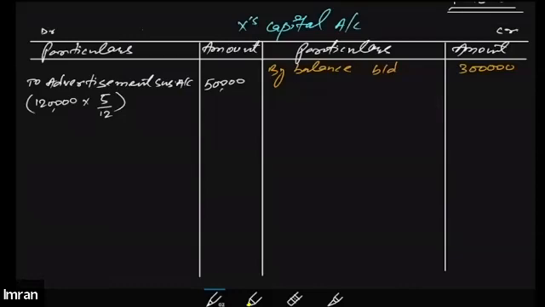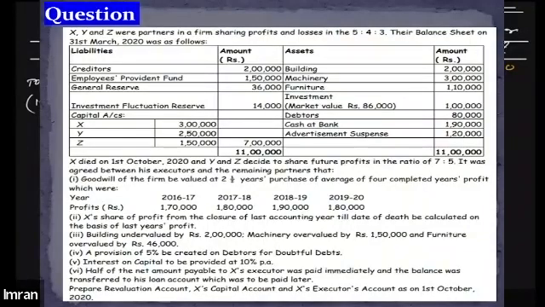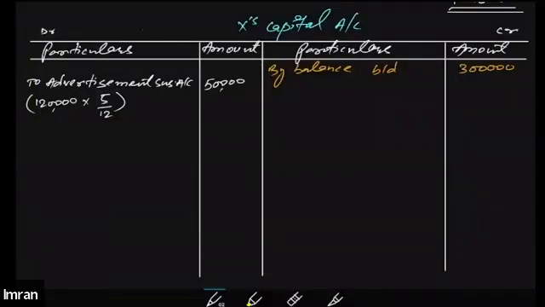Yes, sir. Okay. Now let's move to the other items on the liability side. You can see we have a general reserve over there as well. And since there is no adjustment given regarding the general reserve, that means the entire general reserve can be distributed among the partners in the profit sharing ratio. So that simply means that X is going to share 5 by 12 of the general reserve. So we'll write that down here by general reserve.